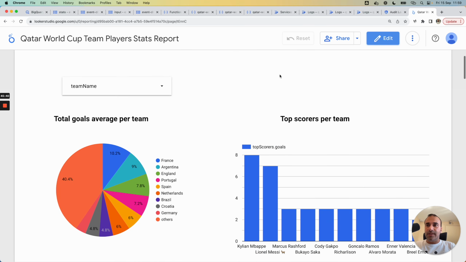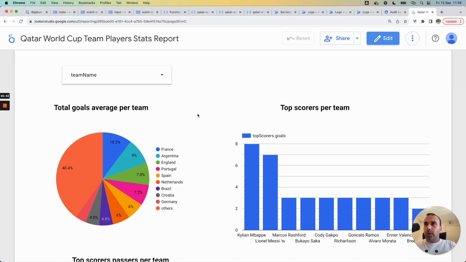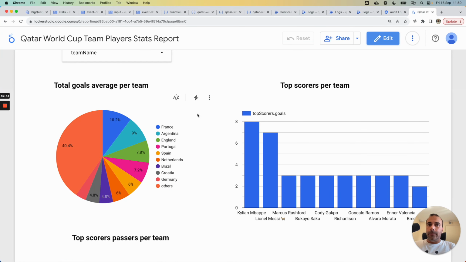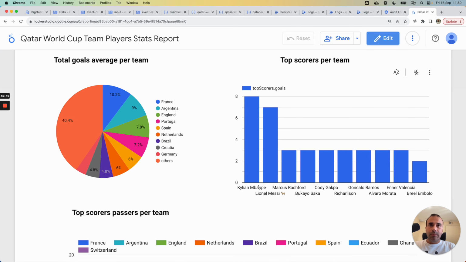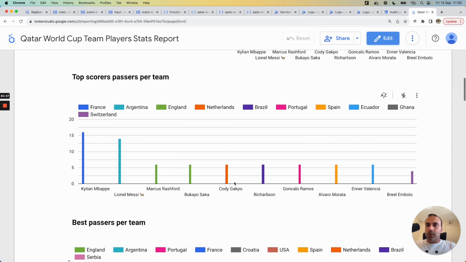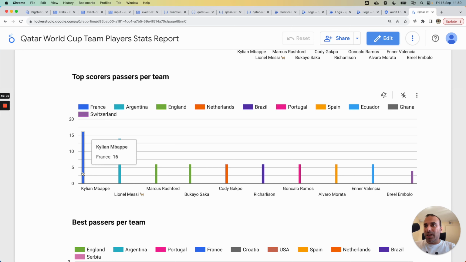I created this dashboard that shows, for example, the output data. Here we have Kylian Mbappé, the top scorer of the FIFA World Cup. We also have Lionel Messi, Marcus Rashford, and so on. I also displayed this dashboard to indicate with colors the players associated to a team.